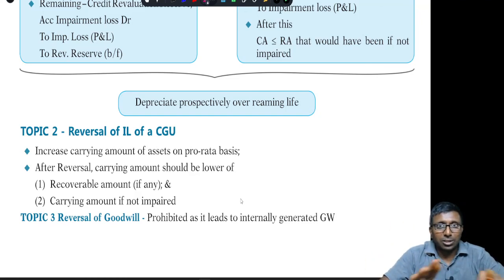Next, reversal of goodwill impairment is fully prohibited. Because if you reverse the goodwill, it will be assumed you are creating self-generated goodwill, which is obviously prohibited. That's it, my dear.